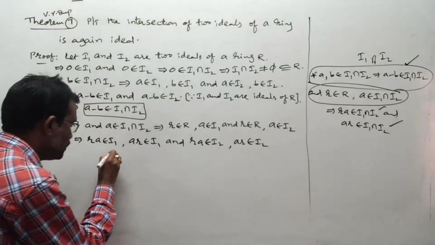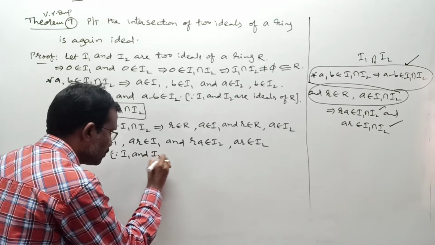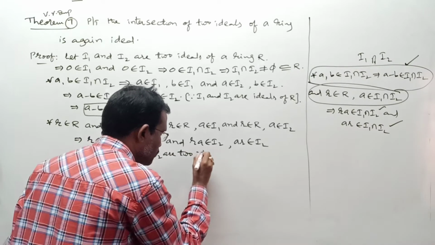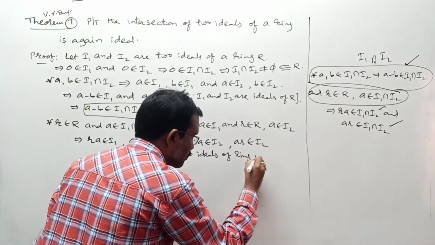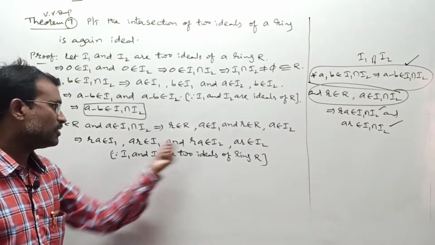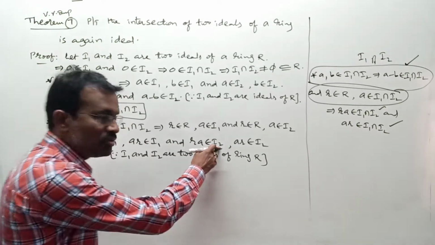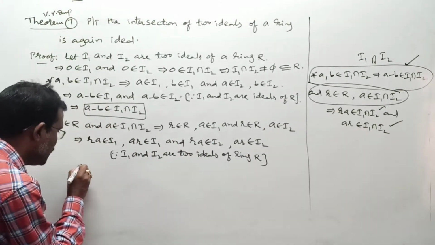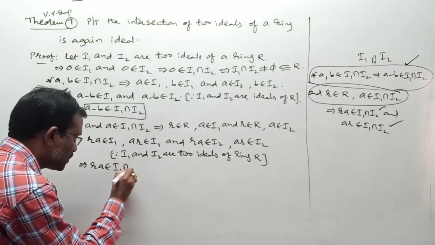Is the reason clear for you? Since I1 and I2 are two ideals of ring R. Any doubt here? We just proceed with the ideal definition. But here ra belongs to I1, ra belongs to I2, so this ra belongs to I1 intersection I2, that I am writing. This implies ra belongs to I1 intersection I2.